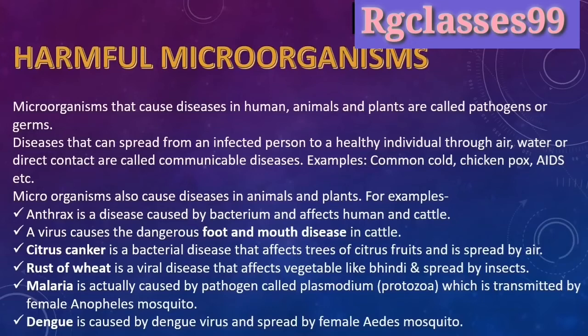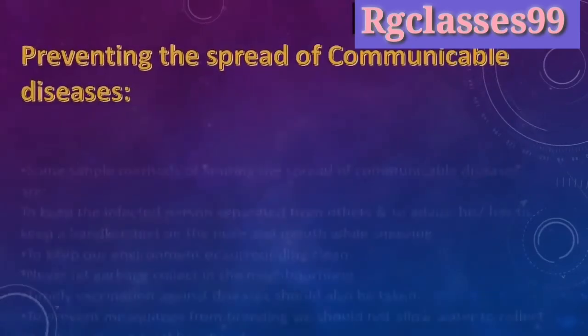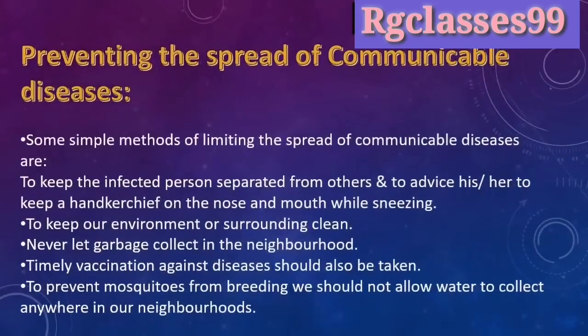So here is some information about the diseases. I just want to talk about some diseases like dengue and malaria. These are two very important diseases which you have to discuss, and please note them down in your notebook, because these two diseases may definitely come in your examination. So please note this down. Okay, now we will discuss the next topic, preventing the spread of communicable diseases.